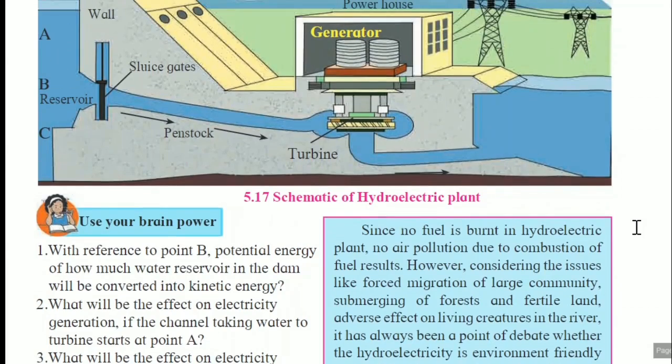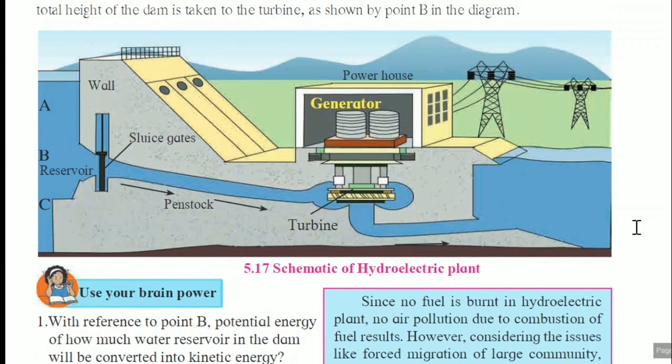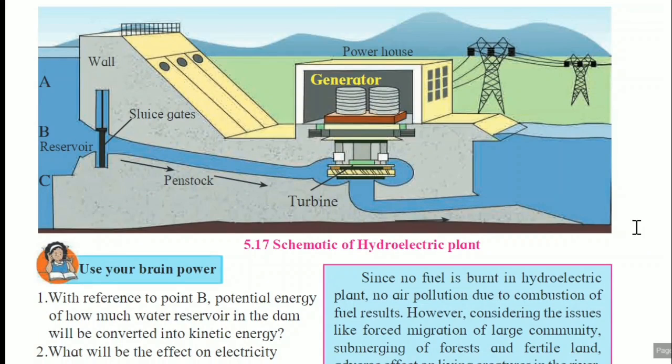Here is the schematic of a hydroelectric power plant. If you look at this diagram carefully, this is the water reservoir, that is the dam. Here A, B, C, these are the levels of the water. Okay. So here the sluice gate is there. Through this gate, water will come forcefully and fall on the turbine.